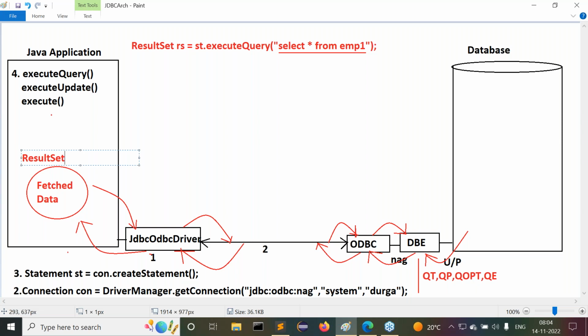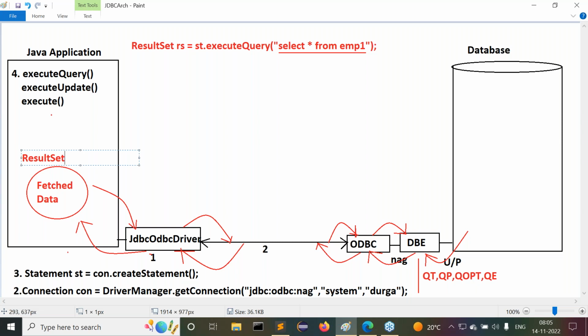In which way is the connection interface available? In which way is the statement interface available? In the same way, the result set interface is available. Its implementation classes are provided by whom? Database vendors. Now here, the execute query method is creating an object for the implementation class of the result set interface and returning that object reference to the outside.